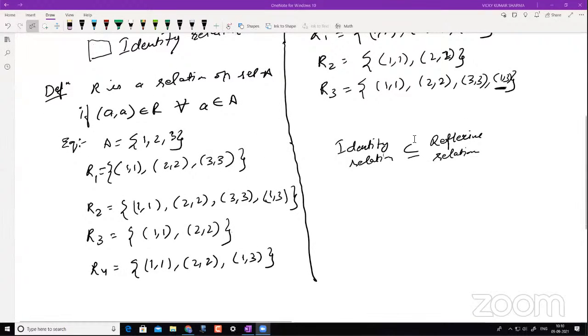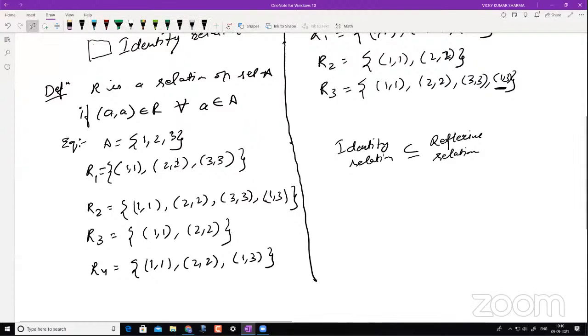Okay, thanks everyone. Since we know what a relation is, a relation is basically a subset of the Cartesian product of two sets. Just for simplicity, we are not taking A cross B, but we will be taking A cross A. Now A cross A is also a Cartesian product here.